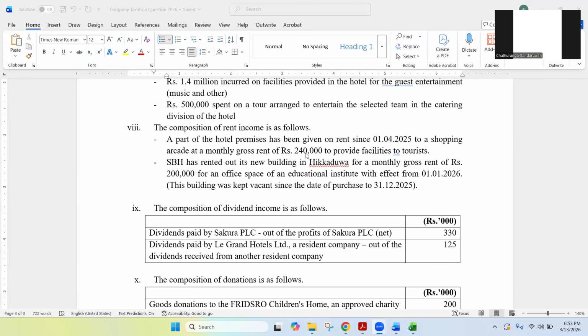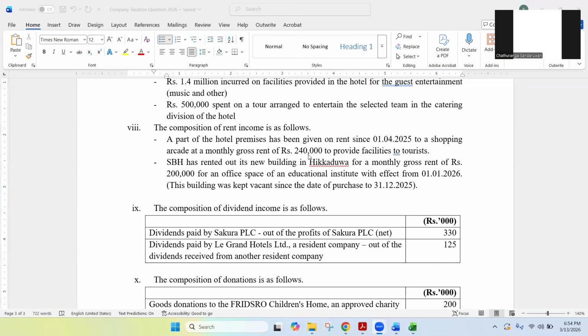That is because they have deducted WHT from our rent income and they have submitted it. That is why we can consider that deducted 10% as a tax credit. We have already paid taxes in the form of WHT. So that 10% you need to calculate and write as a tax credit.